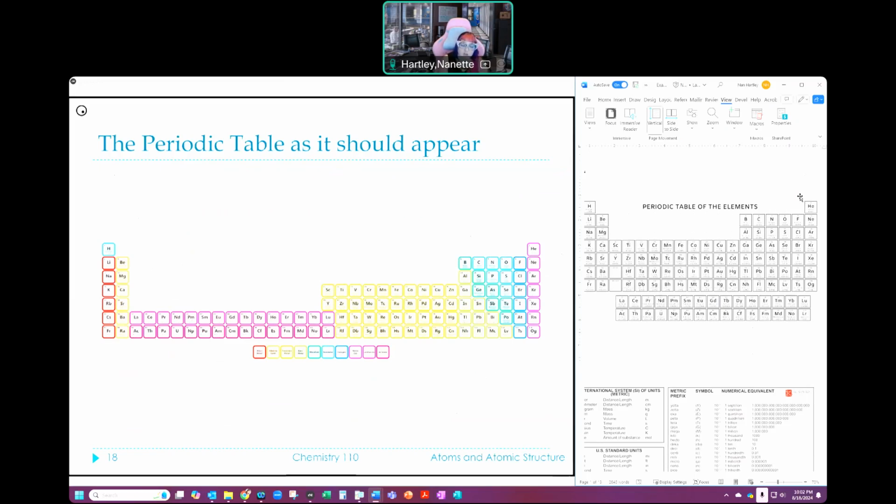Cool. The next thing we're going to do before we start talking a lot about the periodic table is start talking about the structure of that table. Now, there are some things that happen with our periodic table the way that we put it here. Notice that this doesn't look the same as what you're looking at right here. It doesn't. And that's because these two things right here actually belong right there. But that makes it very difficult to fit on a single piece of paper. So we normally sort of excerpt them out. We leave the LA and the AC, right? And the gap right here is where the LA and the AC go.